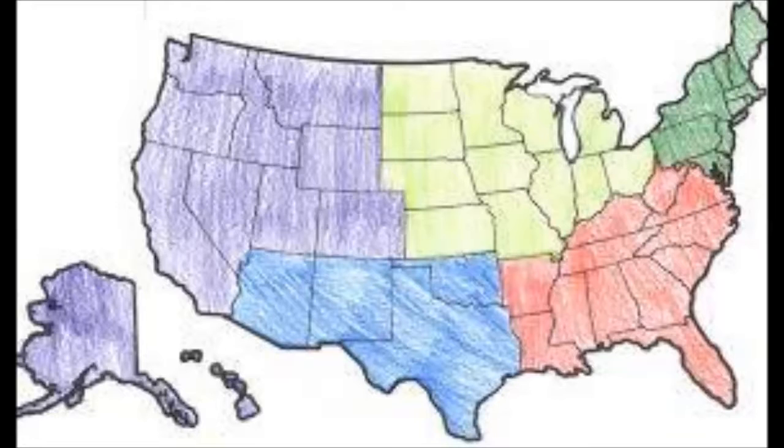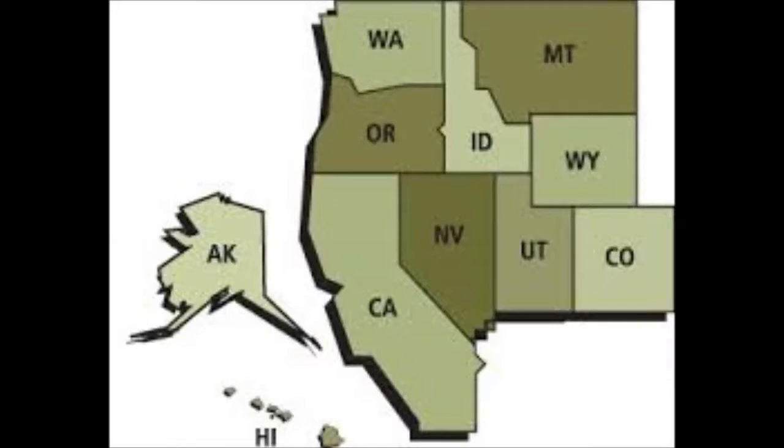A region is an area of land that has common features. A region can be defined by natural or artificial features. A common way of referring to the regions of the United States is grouping them into 5 different regions according to their geographic position: Northeast, Southwest, West, Southeast, and Midwest.